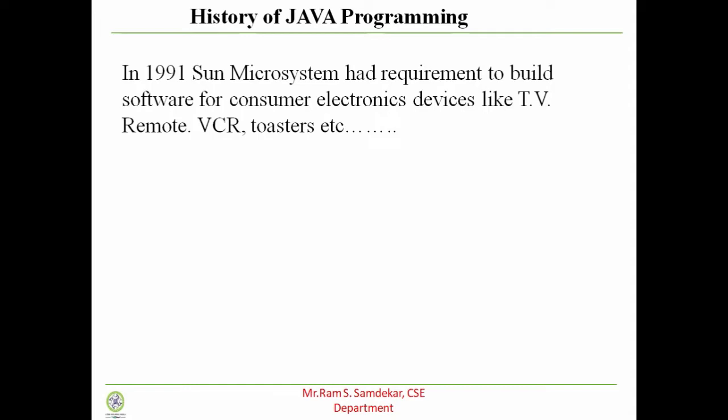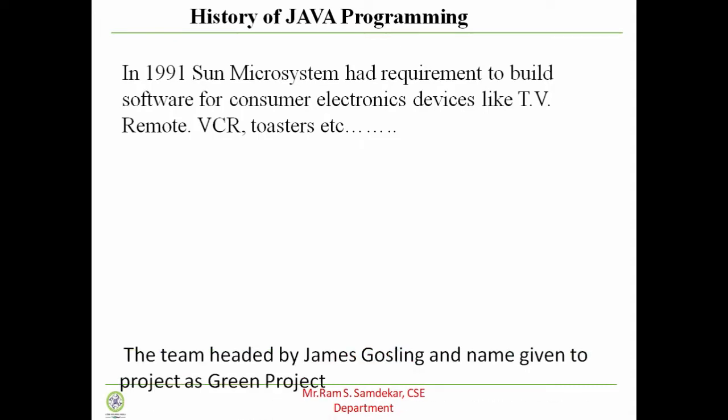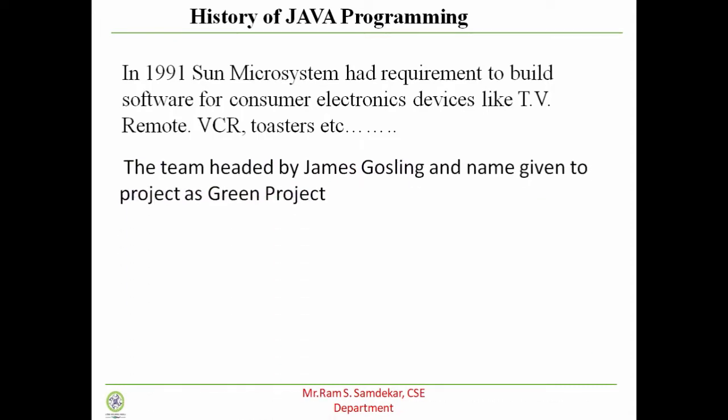This requirement was received by Sun Microsystems, and they started to think about building software that needs to work with such embedded systems. For that purpose, Sun Microsystems worked with one team headed by James Gosling, and the name given to the project was the Green Project. There were a total of 30 members in the team, headed by James Gosling.